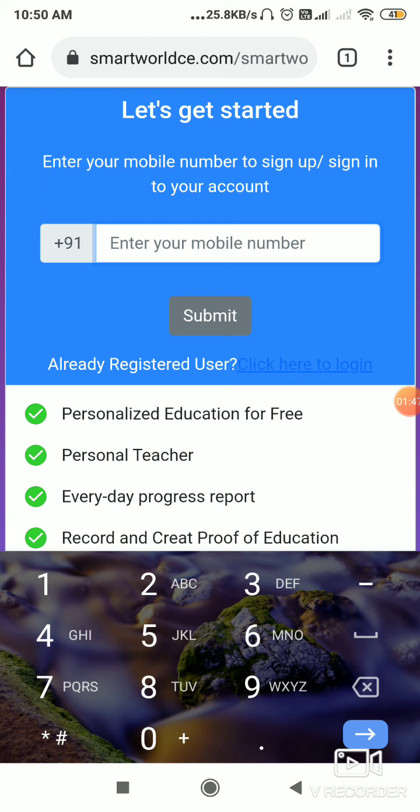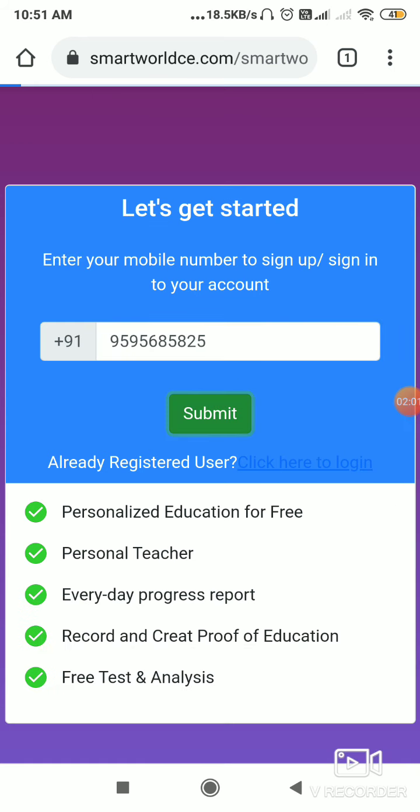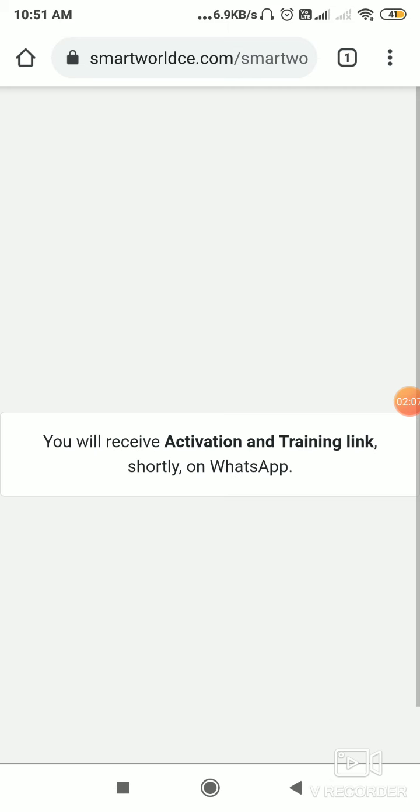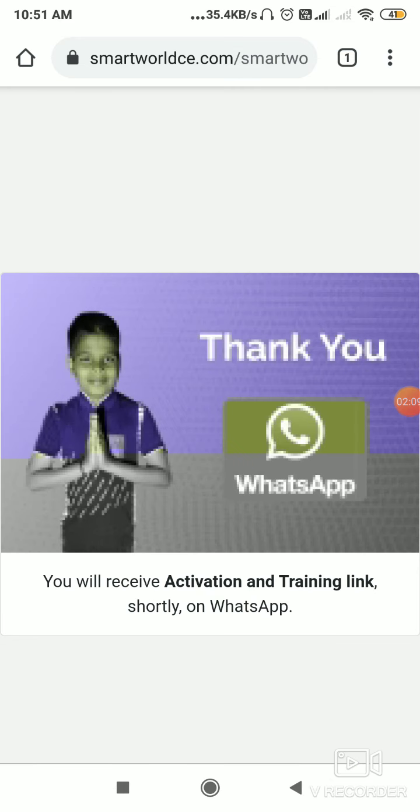Please enter your WhatsApp mobile number, because you will get your activation link on WhatsApp. When you submit, you will get a message that you will receive the activation training link shortly on WhatsApp, right? So this way you can do it.